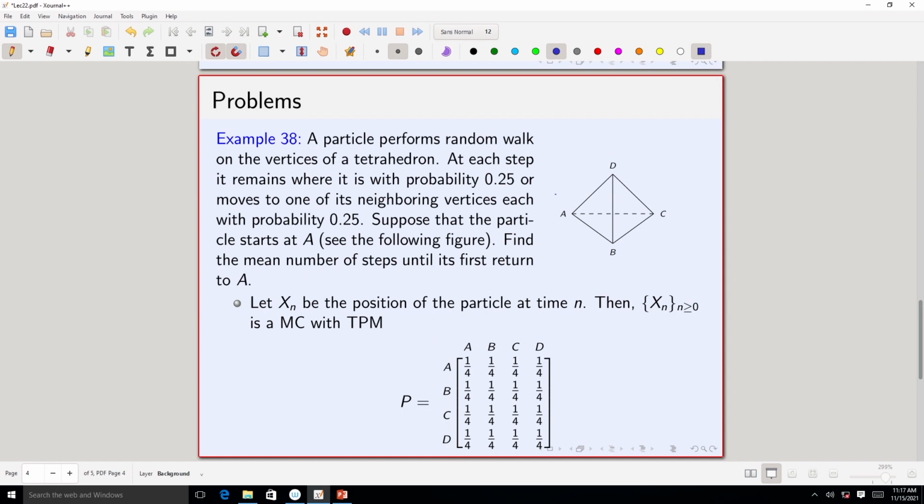That means what? Say suppose the particle is at state A, or is at the vertex A. Then in the next step, it will stay at vertex A with probability 1 by 4.